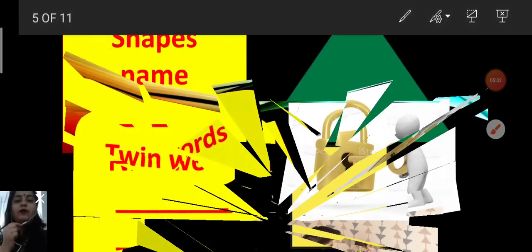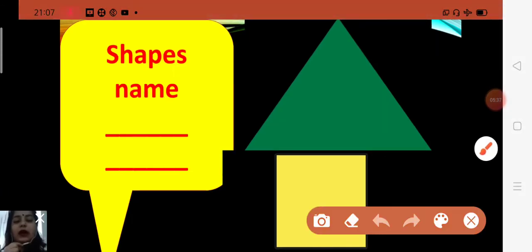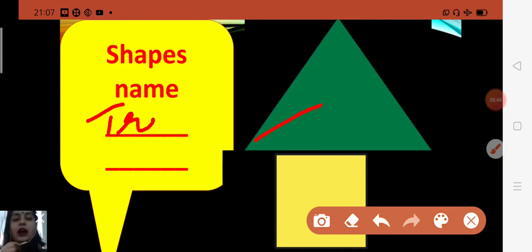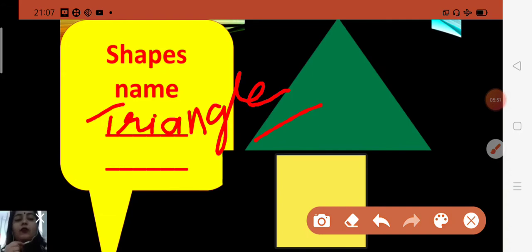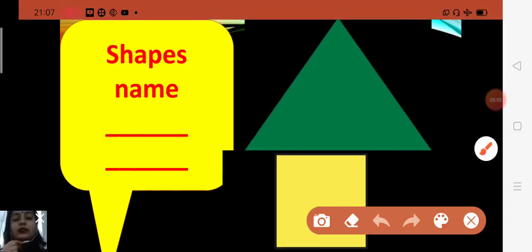Okay, now move to the next, shapes names, children. There you will write only two shapes names, and already I taught you many shapes names. Yes, you can see in this picture, this is the picture of a triangle. Spelling: TRIANGLE, triangle. And what do you know, children? How many sides are in the shape of a triangle? Three. 1, 2, 3. Straight lines.